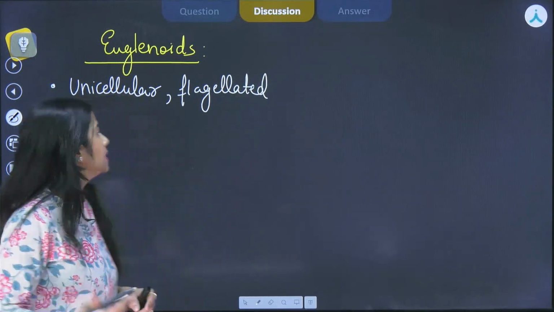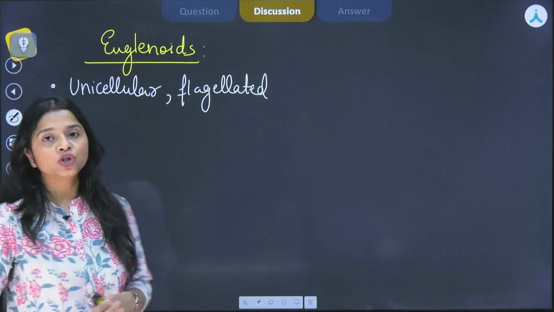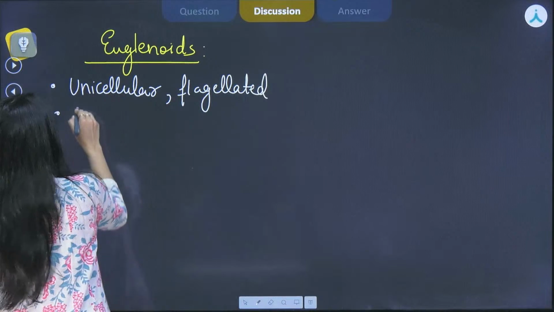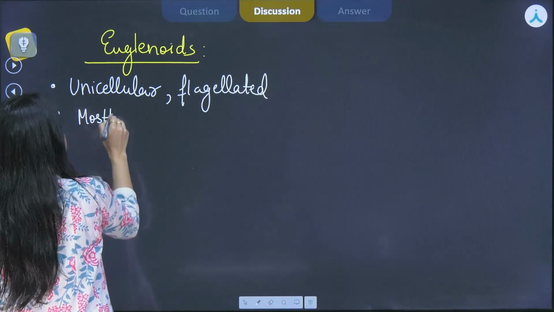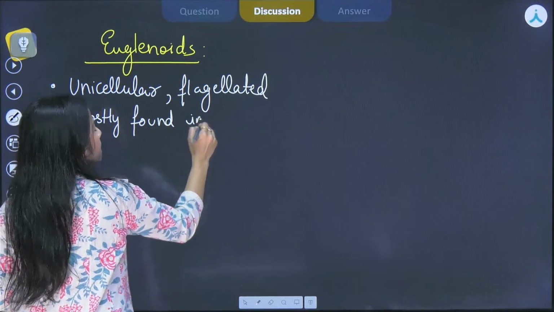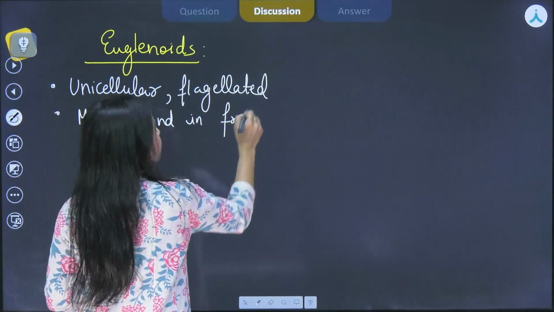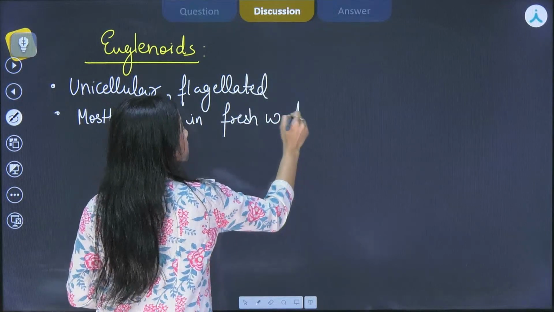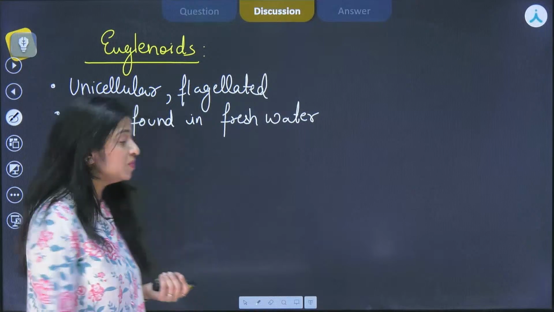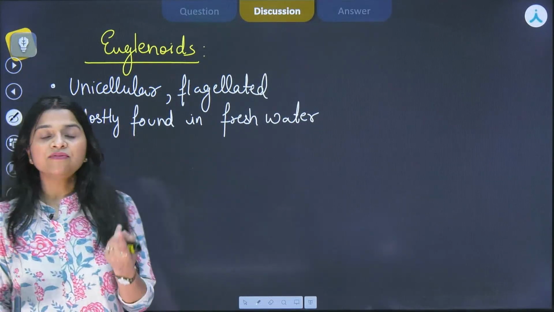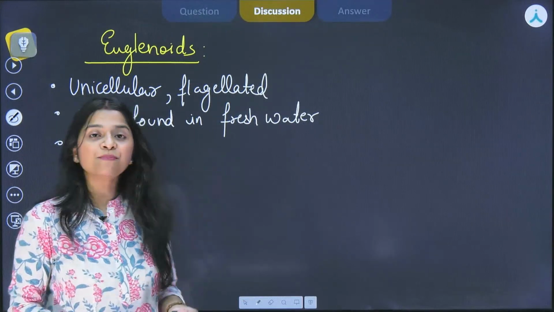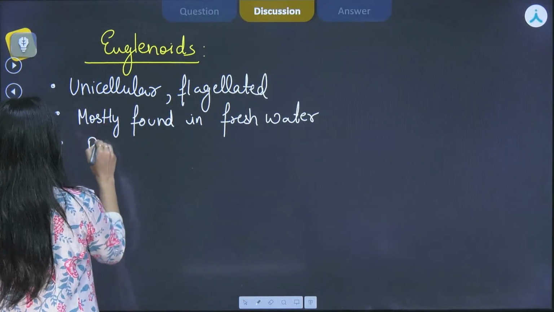Okay, and the next characteristic feature is where they are found. What is the habitat? They are mostly found in freshwater habitat. Now, speaking of the mode of nutrition in them, but before that we need to know whether they have photosynthetic pigments or not. Yes, Euglena has the presence of photosynthetic pigments.